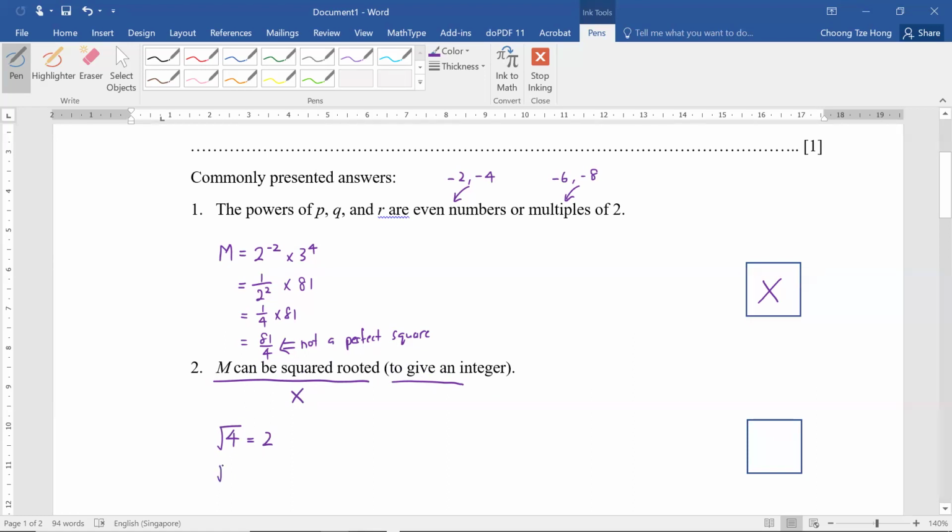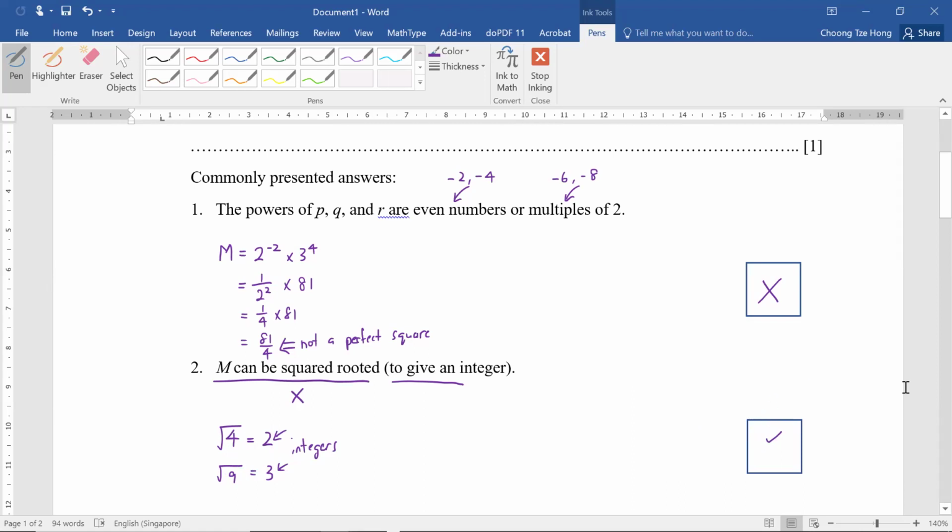If you square root 9, you get 3, which is still an integer. So any number that you can square root to get an integer would be a perfect square. This answer is technically okay, but I feel that this is not the best way to represent the answer.